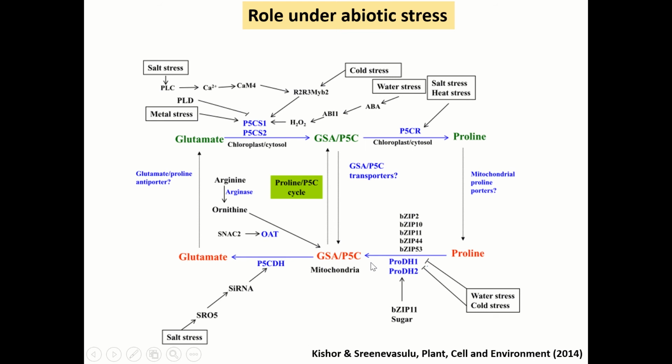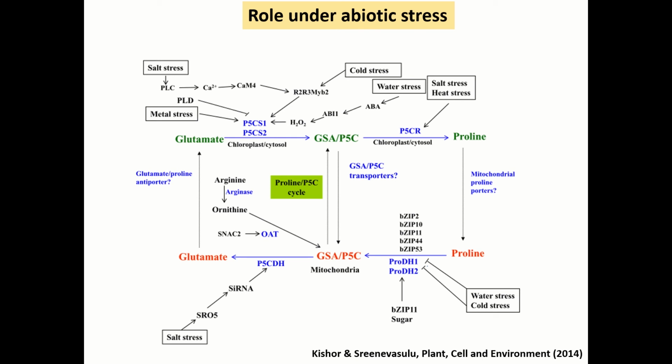So let us know how this proline pathway is targeted under different stress conditions to bring about an altered stress response. We know that proline is drastically accumulated under stress conditions. This image shows how the proline pathway is targeted to improve abiotic stress tolerance in plants.